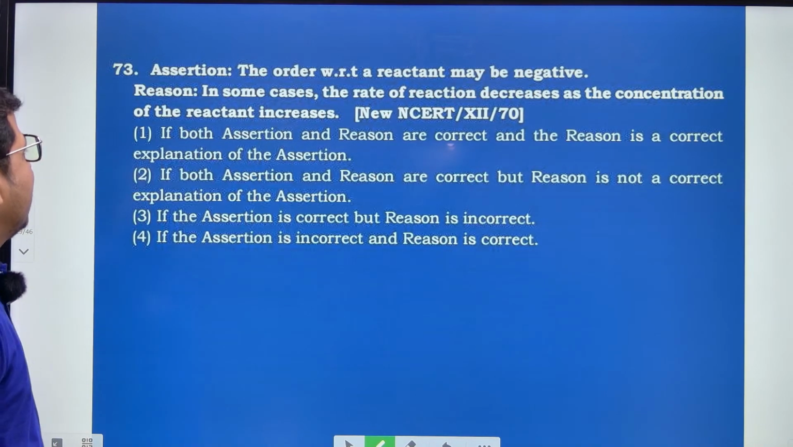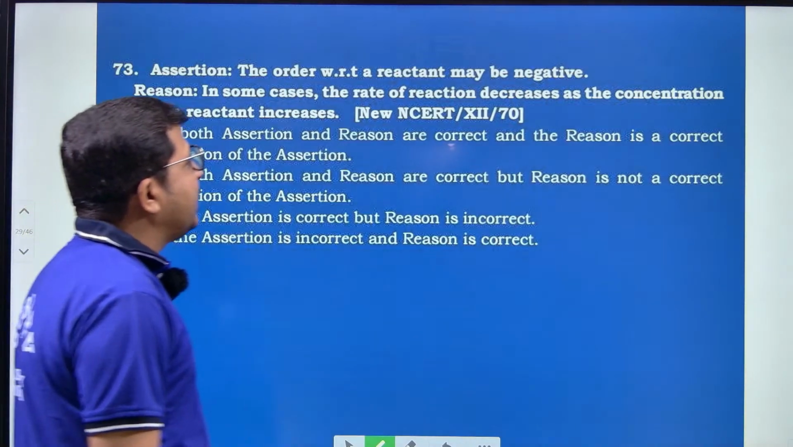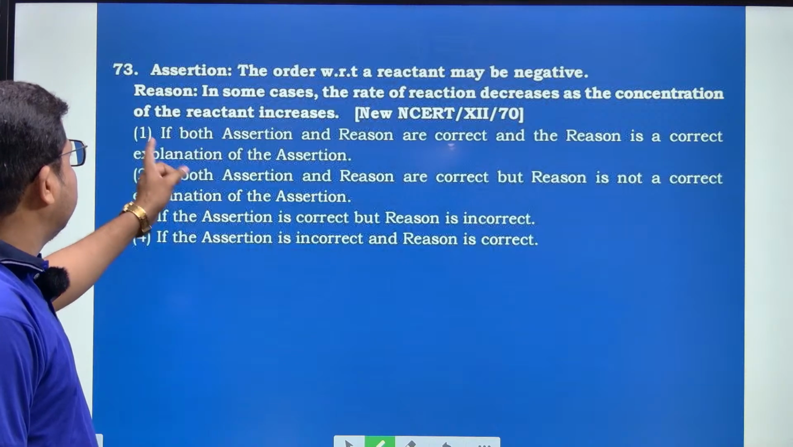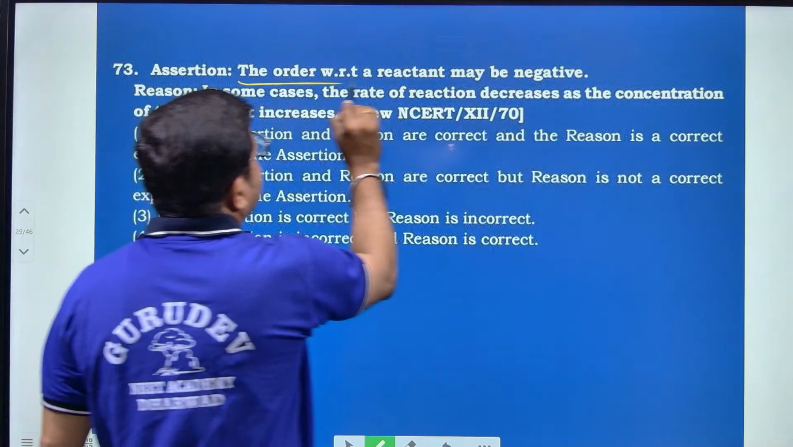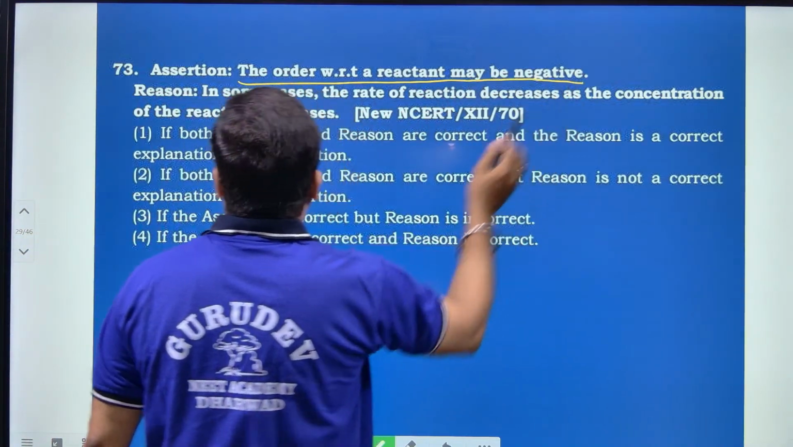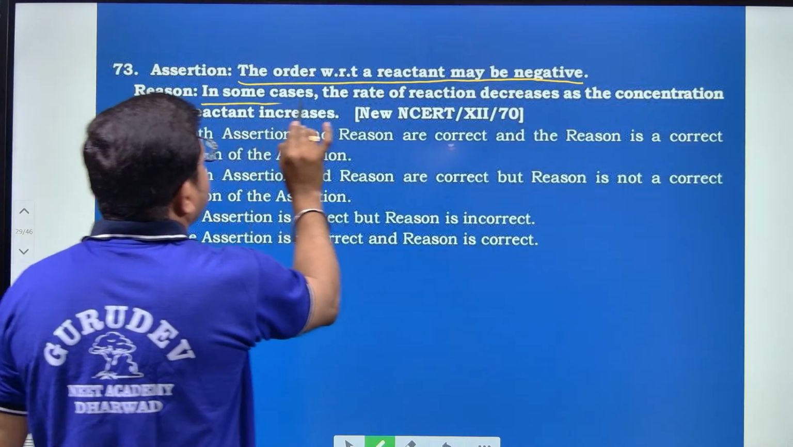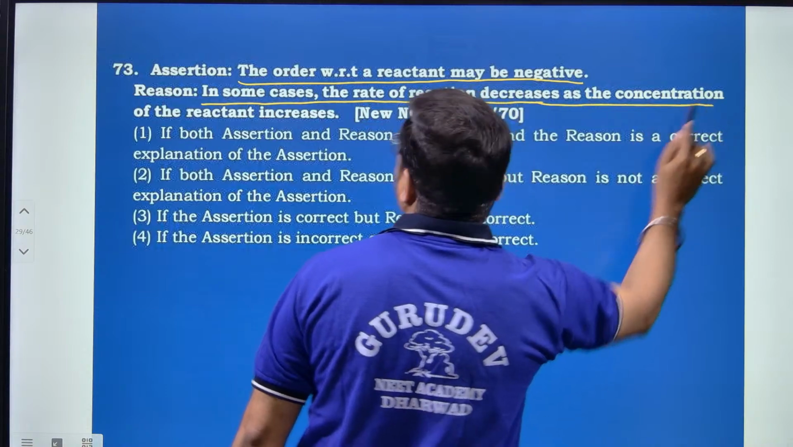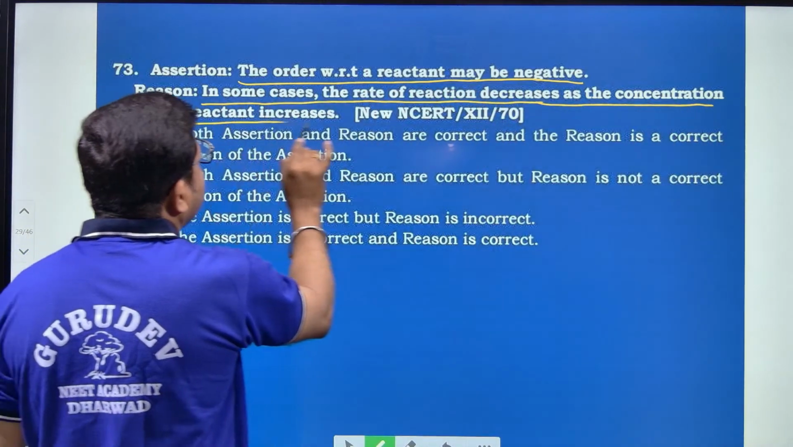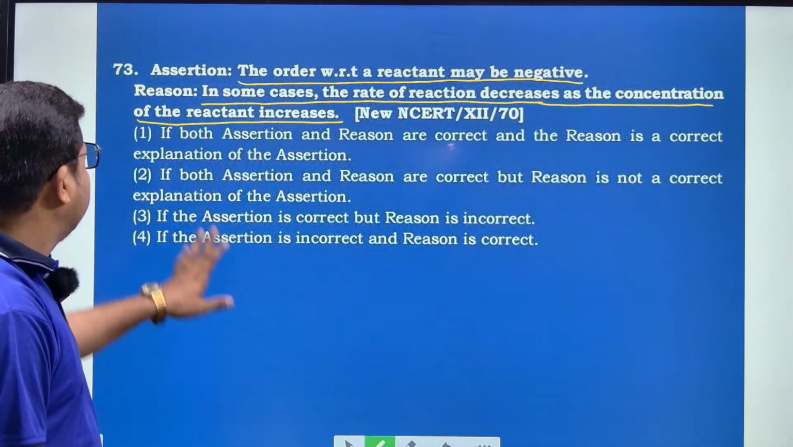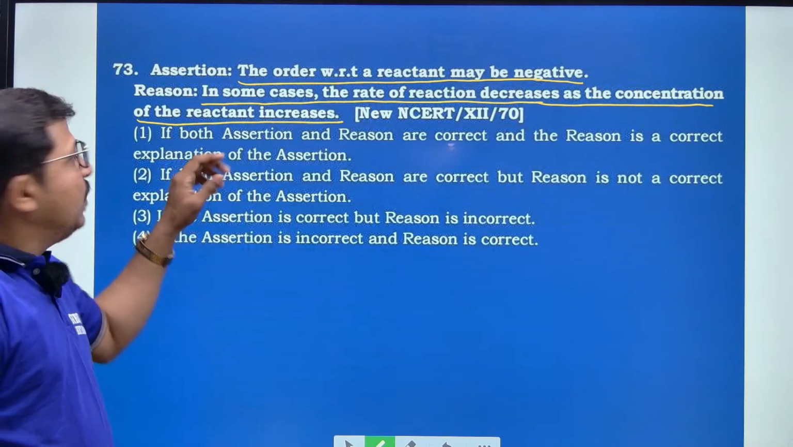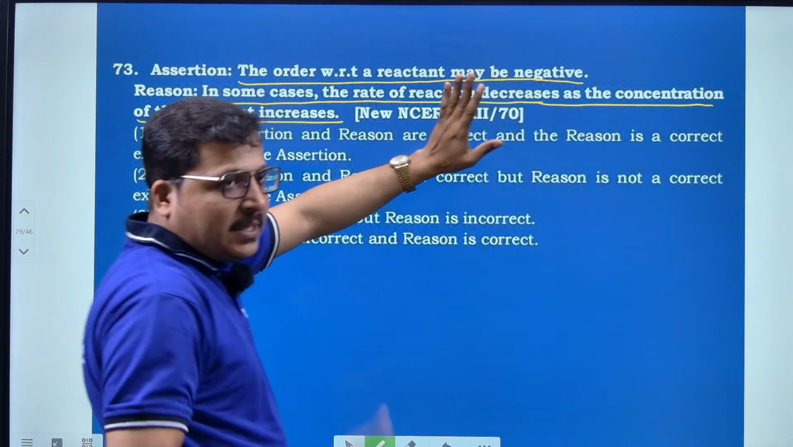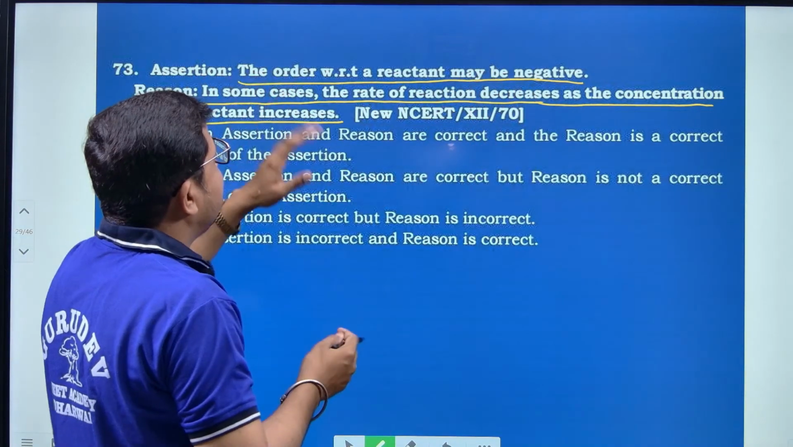Assertion: the order with respect to reactant B may be negative. Reason: the order with respect to a reactant may be negative. In some cases, the rate of reaction decreases as the concentration of the reactant increases. See this option. The order with respect to the reactant is negative, 100%. There is no doubt about it, because based on the availability.